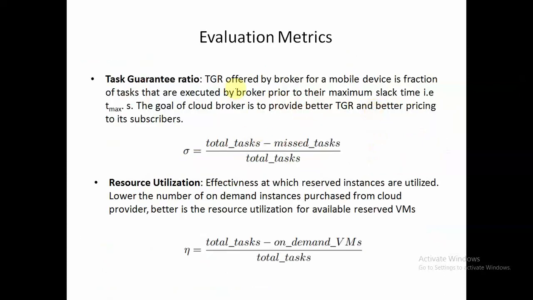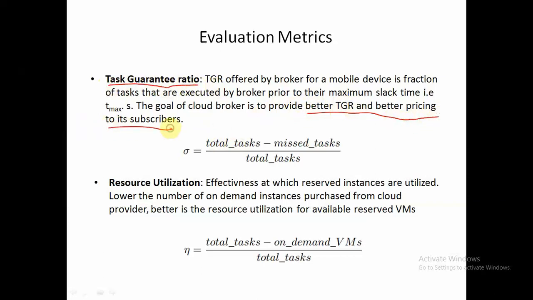So now, in order to evaluate the performance of our proposed algorithm against all the benchmark algorithms that we have seen, and in order to compare their performance, we have proposed various evaluation metrics. So first is the task guarantee ratio. The goal of our broker will always be to provide better TGR and better pricing to its subscribers.